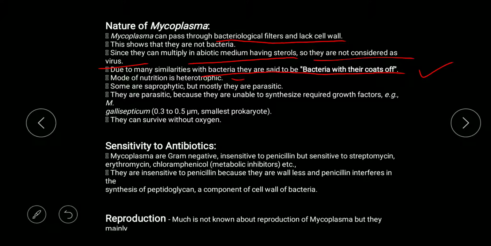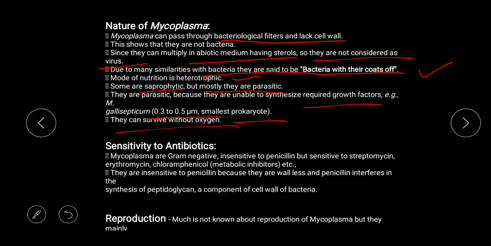Their nutrition is heterotrophic. Some are saprophytic, but mostly they are parasitic. Remember, heterotrophic nutrition, mostly parasitic. They are parasitic because they are unable to synthesize required growth factors. An example is Mycoplasma gallisepticum. Its size is 0.3 to 0.5 micrometer and it is the smallest prokaryote, and they can survive without oxygen. As I have said, they are facultative anaerobes. So these are many characteristics and things with respect to discovery.